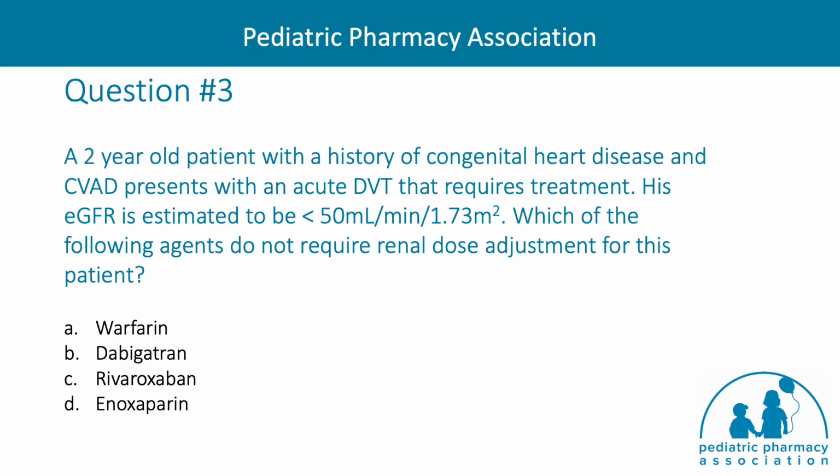Question number 3. A 2-year-old patient with a history of congenital heart disease and central venous access device presents with an acute DVT that requires treatment. Currently, his GFR is estimated to be less than 50. Which of the following agents do not require renal dose adjustment for this patient? A. Warfarin, B. Dabigatran, C. Rivaroxaban, or D. Enoxaparin?